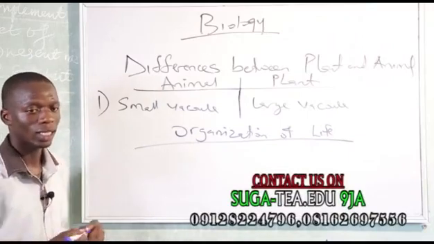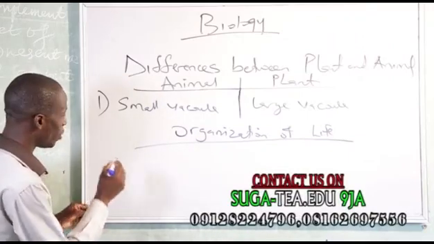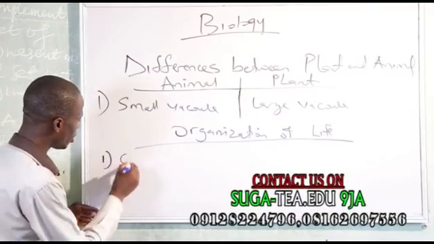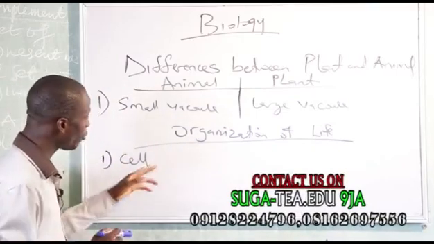The first one is the cellular level. The first level is the cell.